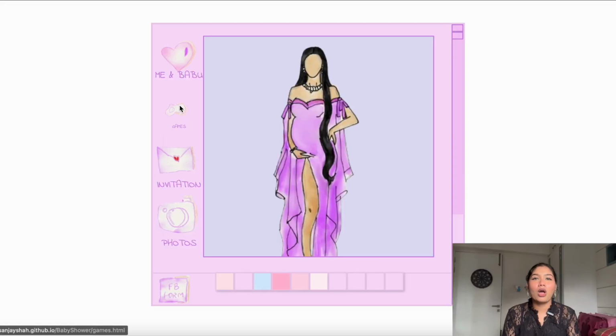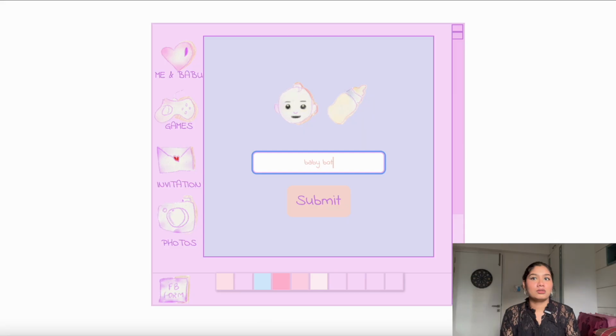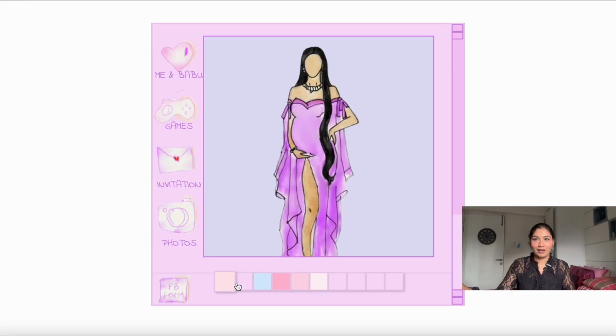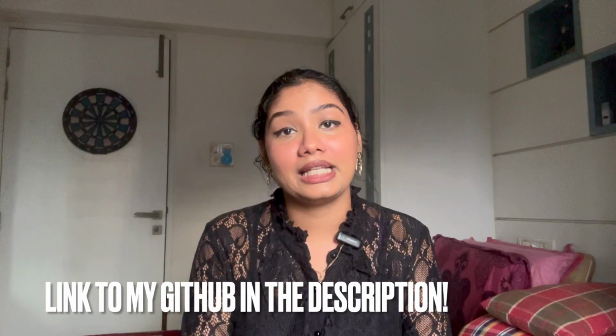I decided to have a small guessing phrases section, which a few of my friends made fun of me for doing. Cute, Sonakshi. You see these small color palettes, you can click on it and it changes the background. It's super fun. I had lots of fun making this. I would want to make something like this again, but with assets existing already. I also wanted to have the cursor being that pixel cursor, but then it would have been too much effort, and it was the night before the baby shower that I was finally able to completely make the website.